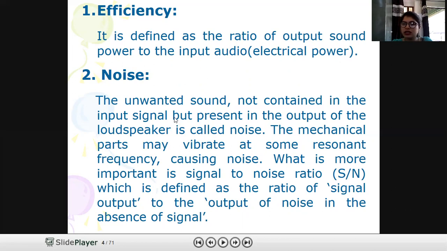What is noise? Noise is unwanted signal. So the noise is present in this loudspeaker because of its degraded signal to noise ratio performance. As we are using mechanical parts in these loudspeakers, the mechanical parts somehow produce noise, and because of that our signal to noise ratio is also affected, and so its response is poor.